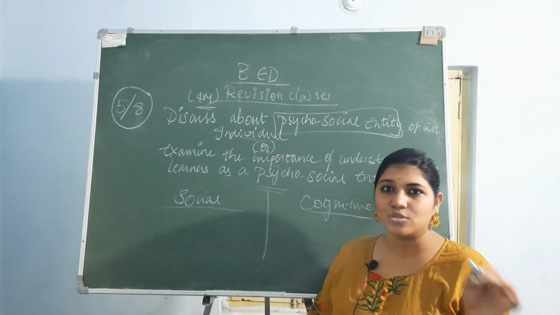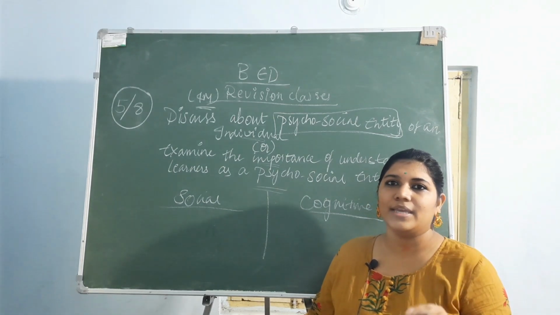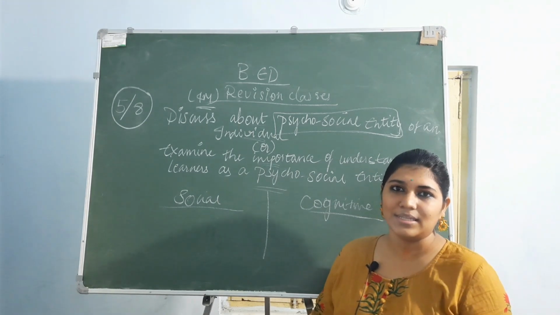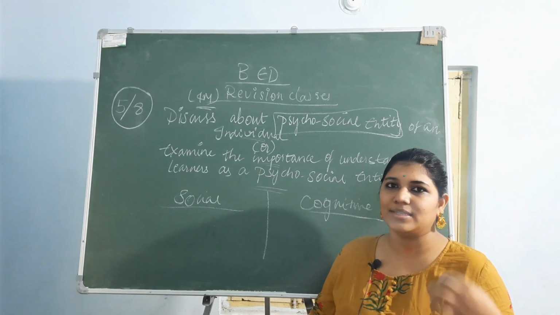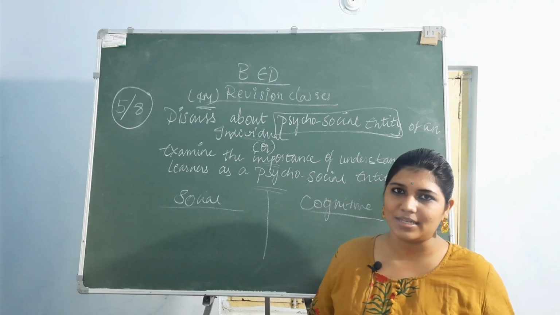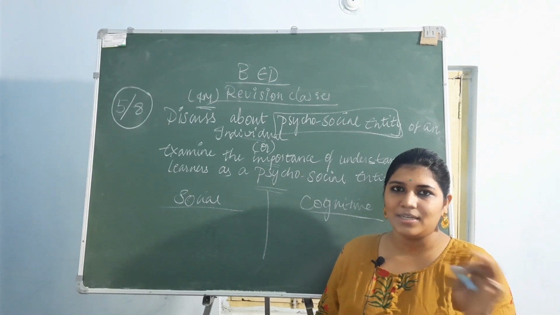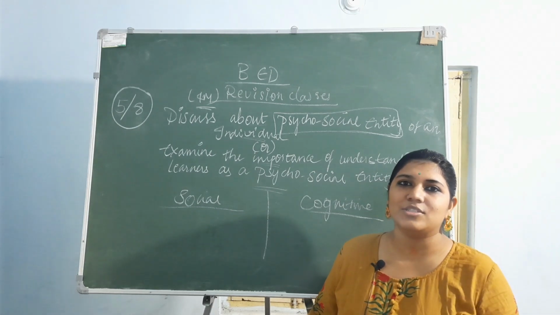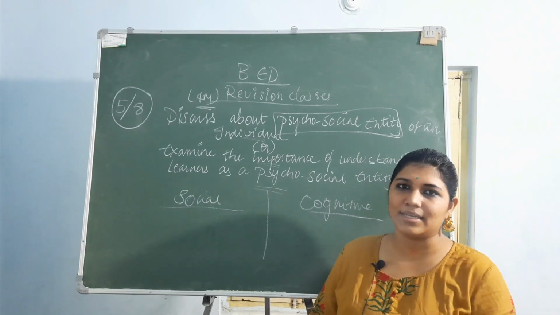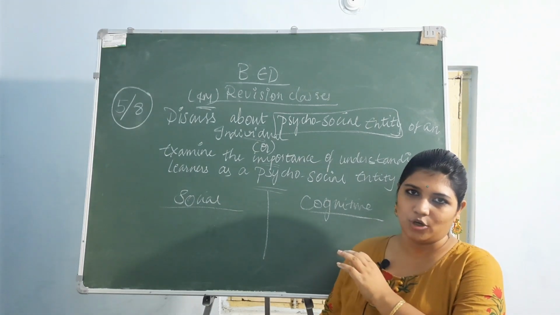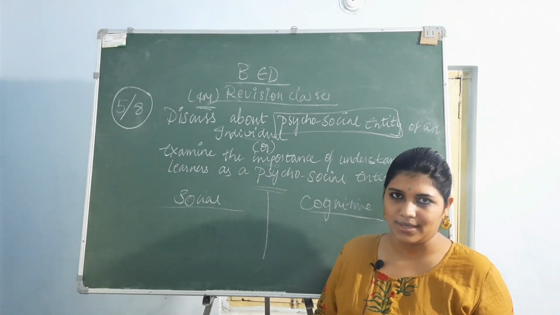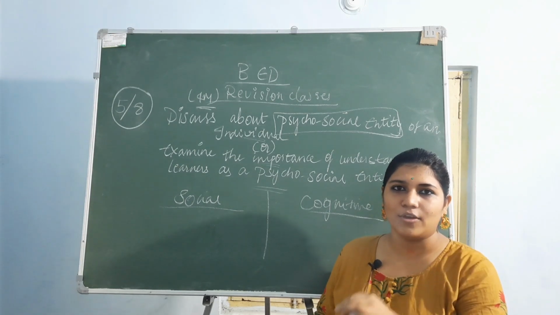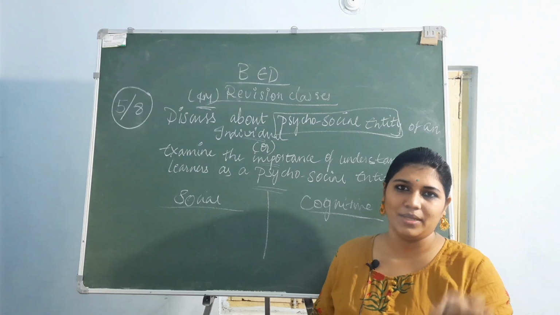So in the very first classes, you will try to understand the student, like asking their name, about their family background, about their friends, what things they like, what their hobbies are, how they learn, and what their marks were in the last class, etc. Here the main interest of the teacher is not knowing what they like, but just to analyze how good they are in the social environment and the psychic environment. No one is interested in what movie you like, but they actually want to know whether you are aware of movies or not, whether you are aware of the social environment or not. That is the hidden meaning in that.